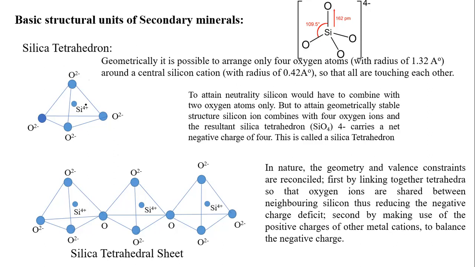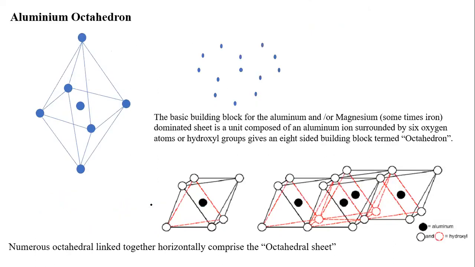So overall, there is an excess and a net negative charge. That's why you can see Si4+ but there are 6 charges, so definitely there will be a negative charge. That negative charge will be stabilized by the sharing of subsequent silica tetrahedra, forming a silica tetrahedral sheet by sharing. Coming to the next one, called aluminum octahedra.